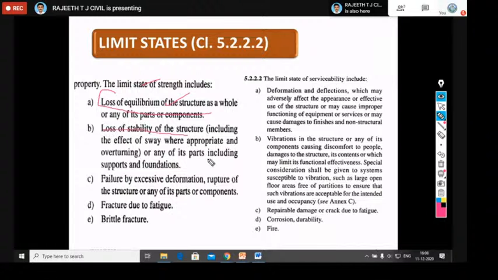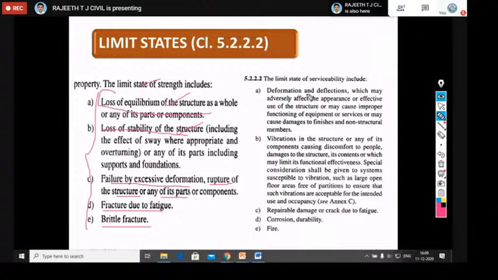Loss of strength of the structure also comes under limit state of strength. Failure by excessive deformation and rupture of the structure, and if any part or component of the structure fails, also come under limit state of strength. Then fracture due to fatigue and brittle fracture. These are all the things that come under limit state of strength.